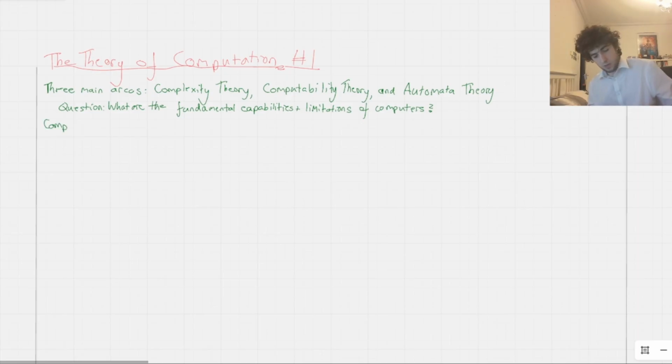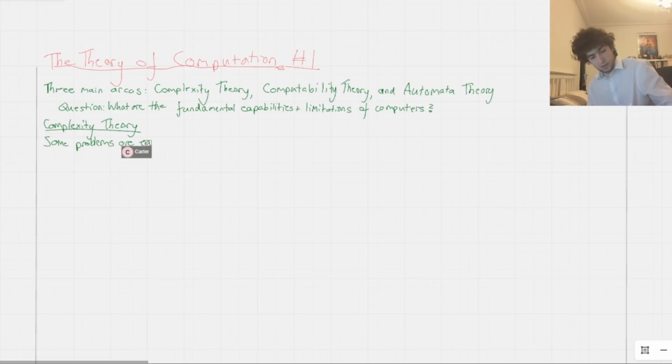So the first, like I said, we're going to start by talking about the last area which we'll cover, which is complexity theory. And ultimately, complexity theory is effectively us trying to categorize which computational problems are easy to solve and which computational problems are not so easy to solve, are hard to solve.